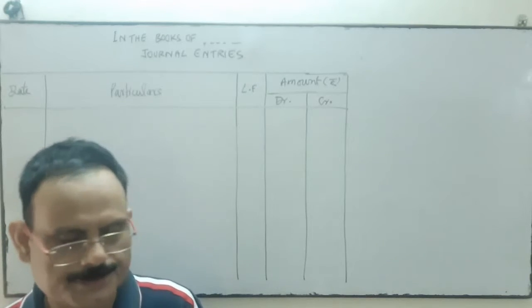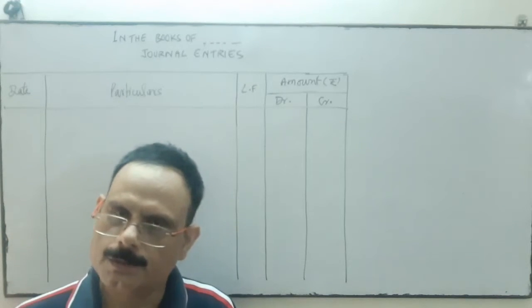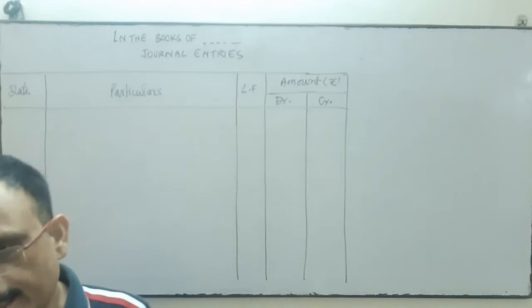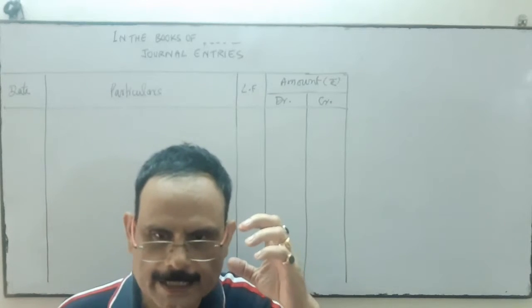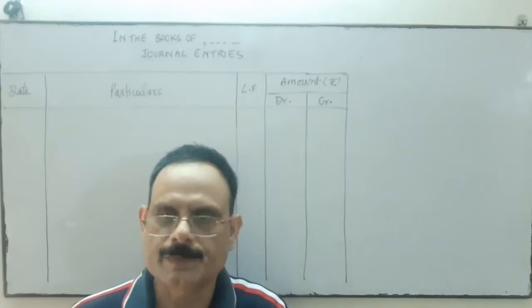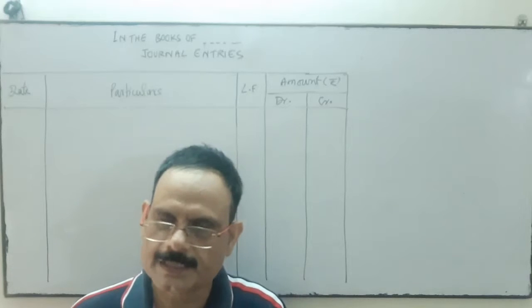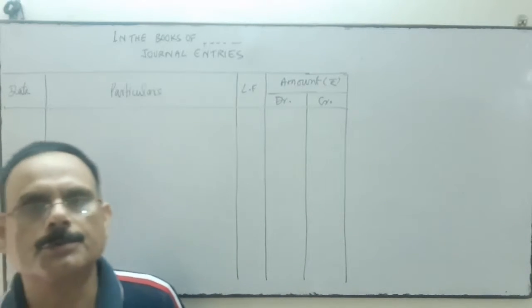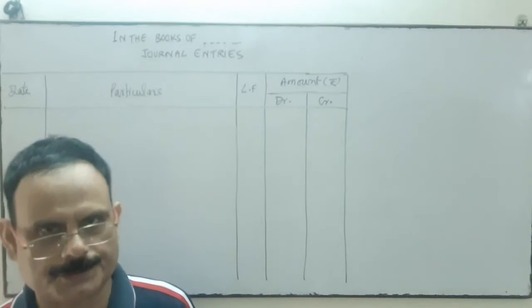Here it means assets. In nominal account, all expenses and losses and all incomes and gains come under nominal account. So expenses and losses are debited and incomes and gains are credited. So we have to know the rules of debit and credit first.